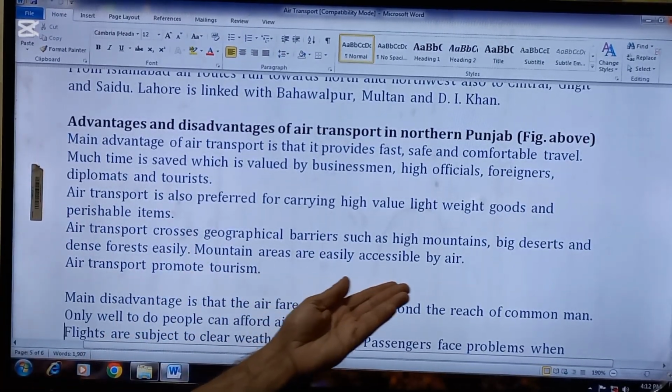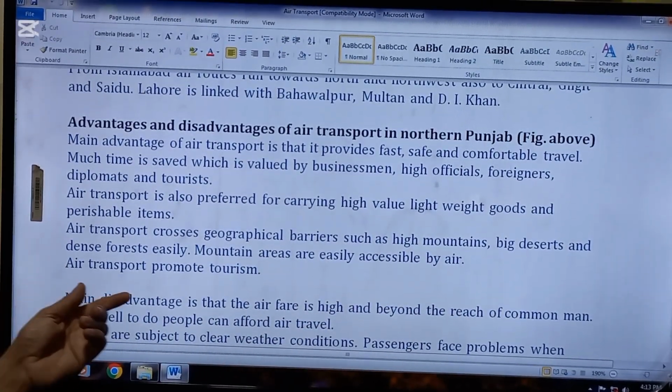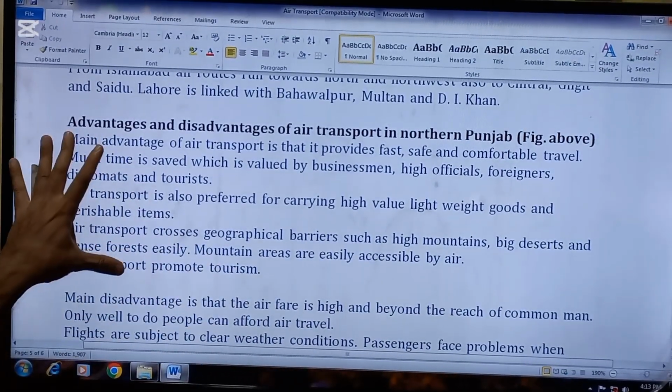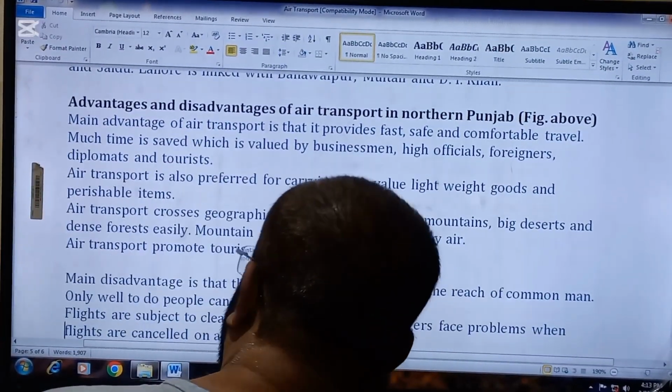Mountain areas are easily accessible by air. And last, air transport promotes tourism. So these are the advantages which you have to put in this question. And now disadvantages.